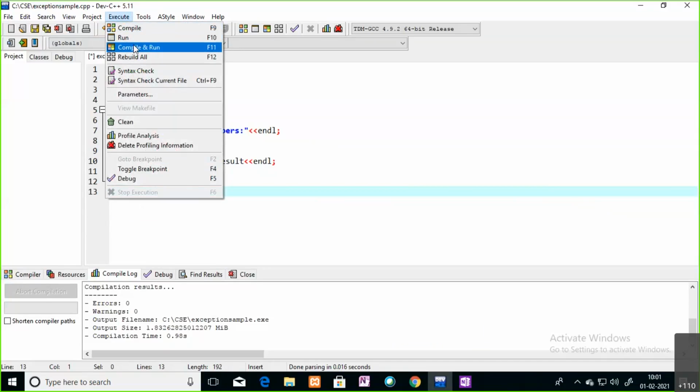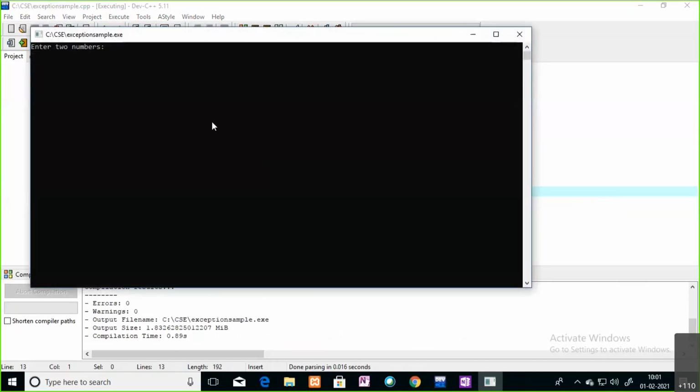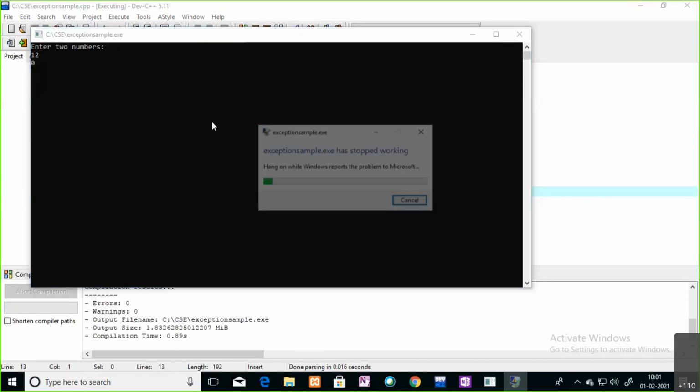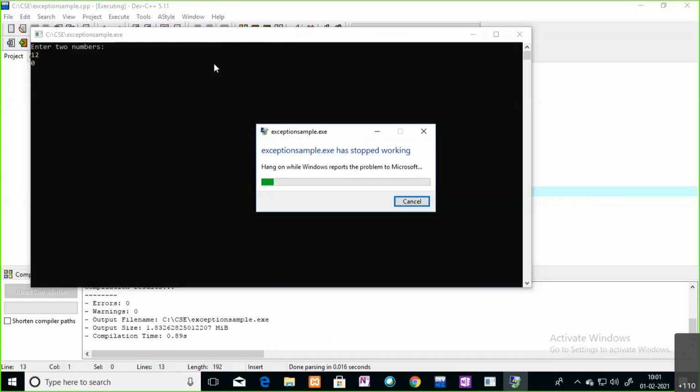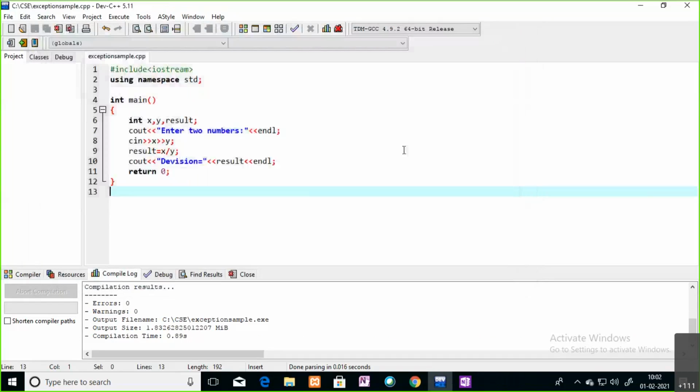See, in the previous example in this code, if I enter the same numbers, it is going to raise some error. You are unable to understand what exactly happens inside that program, you don't know. That particular issue you are going to show to your user. You have developed one application, and because of some situation it may raise some errors at the time of running your code. I will give one example.